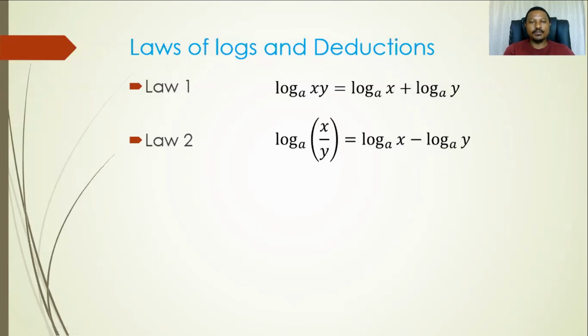Then the following law, law 3. This one, learners, you need to take note of because we're going to use it when we are solving financial mathematics. We're using this one more often. So just make sure that you write this one down. What does this law say? It says that if you have got log with base A of x squared, something to the power of something, what is the advantage that it is giving us? We can always take the power to the front.